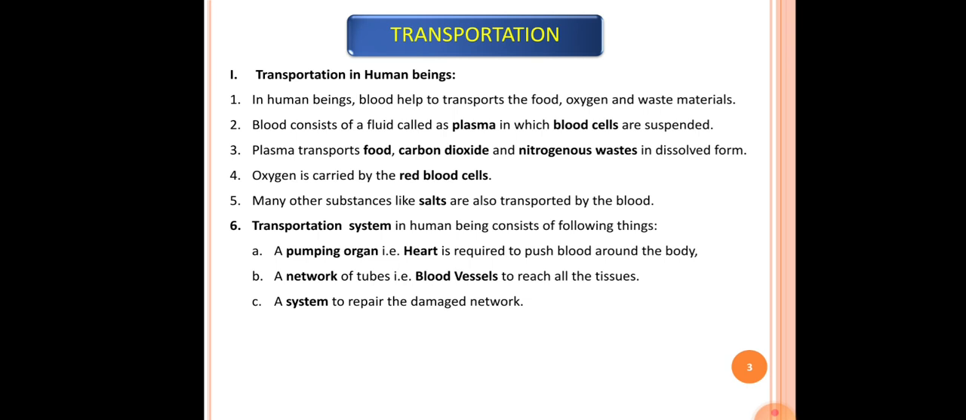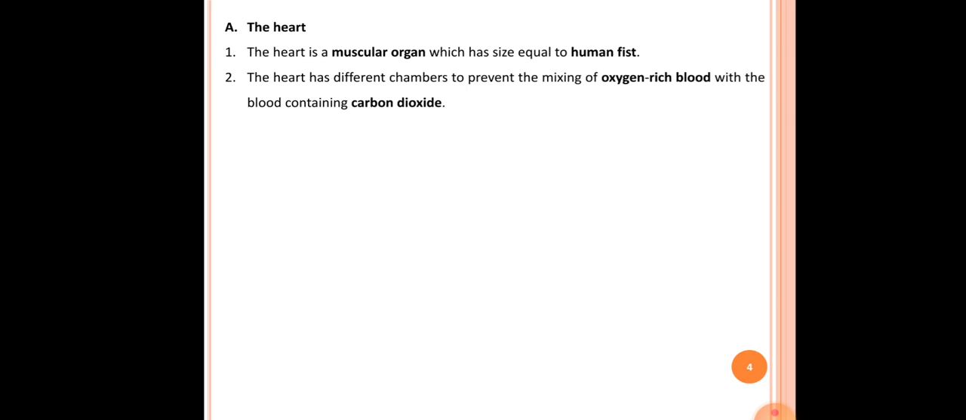system in human beings consists of the following three things. The first thing here is a pumping organ, that is the heart, which is required to push the blood around the body. The second thing is a network of tubes, that is blood vessels, to reach all the tissues. And the third thing is a system to repair the damaged network. In the next slide, our first point, the first thing, is the heart.